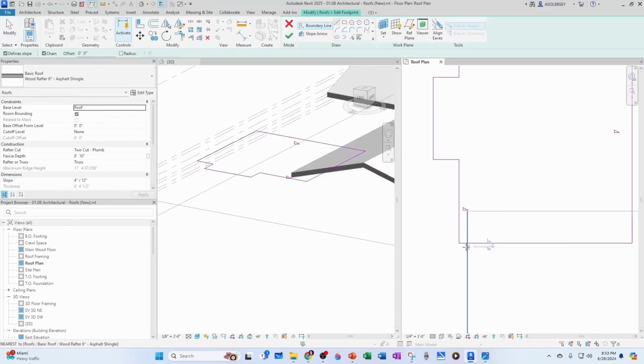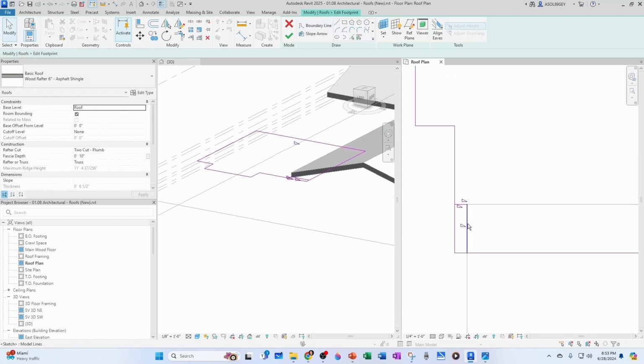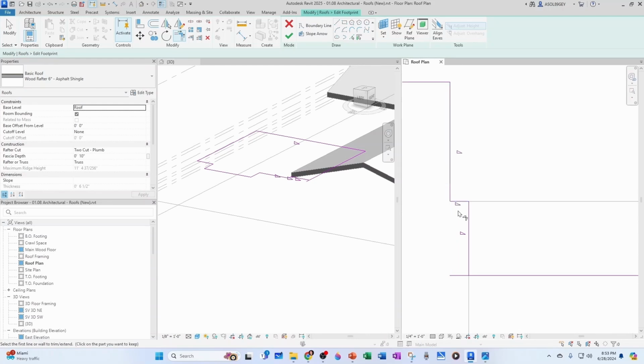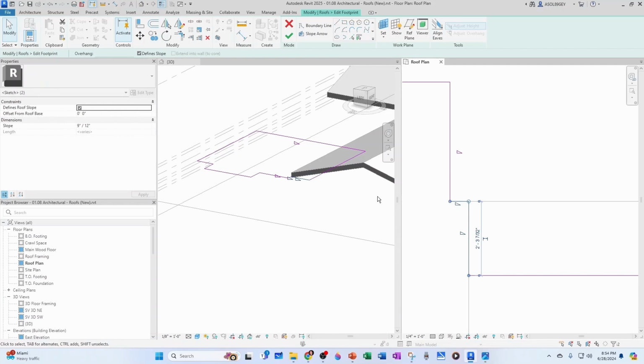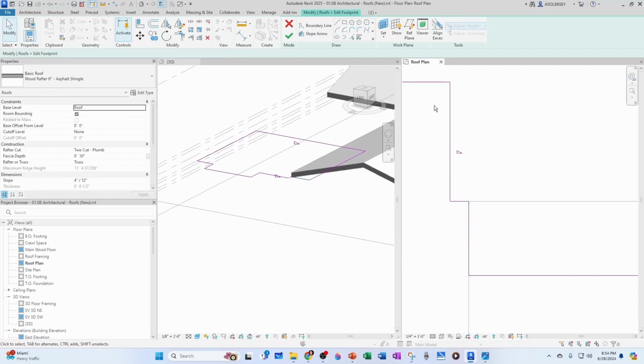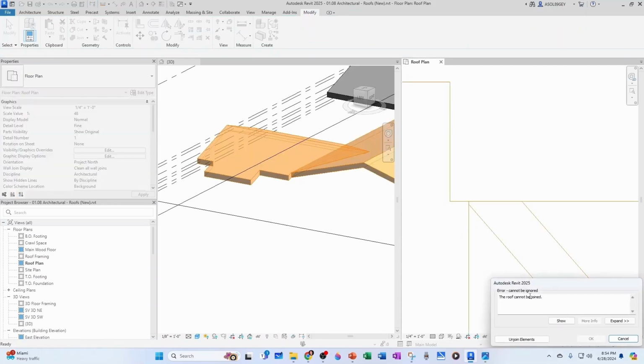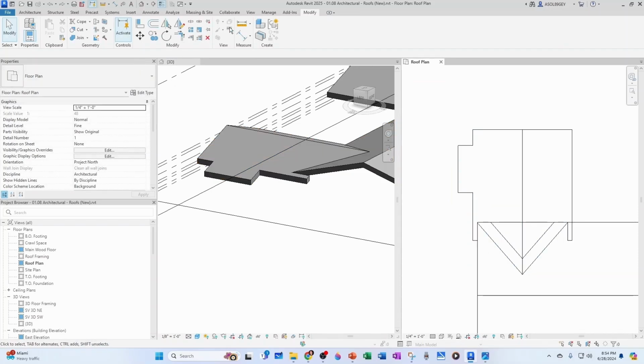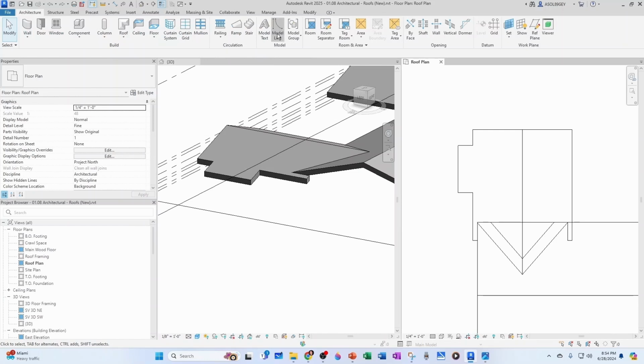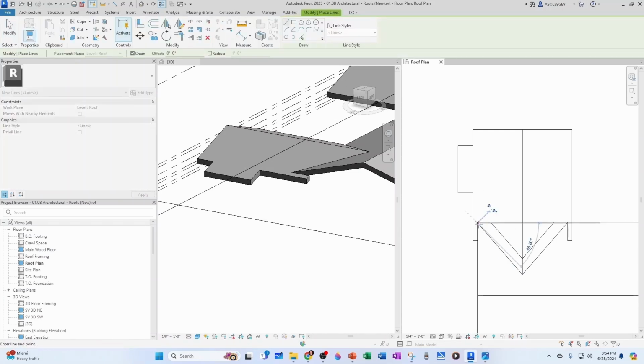I'm just going to draft two lines from here to here to here, and then trim from here to here, from here to here, and click on these two lines, make them non-sloping, and accept. Notice that now it's asking us that the roof cannot be joined, so we're gonna lose our valleys. Probably what we want to do is again go to architecture and do some model lines here, here, and here,